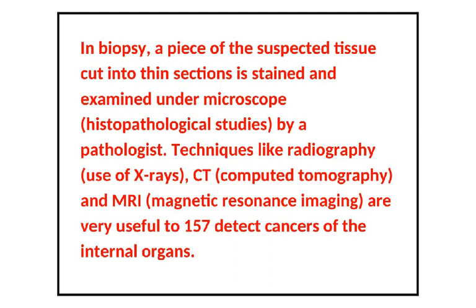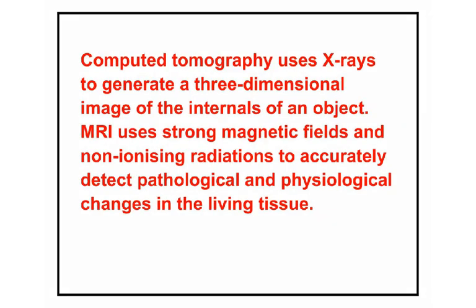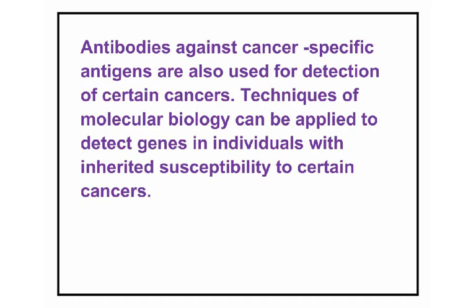Techniques like radiography, use of X-rays, computerized axial tomography, CT scan, and magnetic resonance imaging, MRI, are also very useful to detect cancers of our internal organs. Computed tomography uses X-rays to generate a three-dimensional image of the internals of an object. MRI uses strong magnetic fields and non-ionizing radiations to accurately detect pathological and physiological changes in the living tissue. Antibodies against cancer-specific antigens are also used for detection of certain cancers.